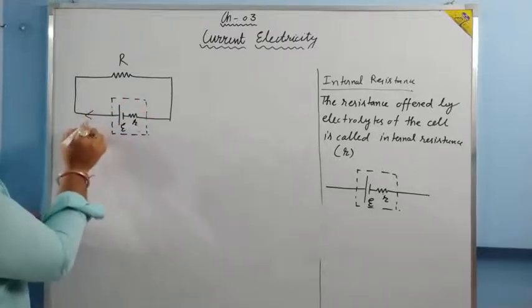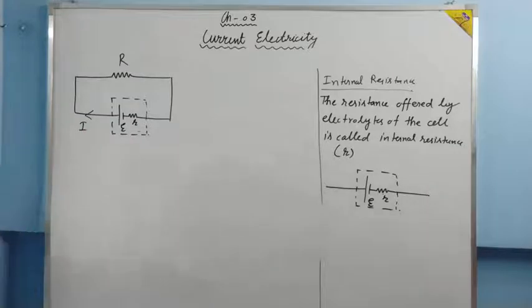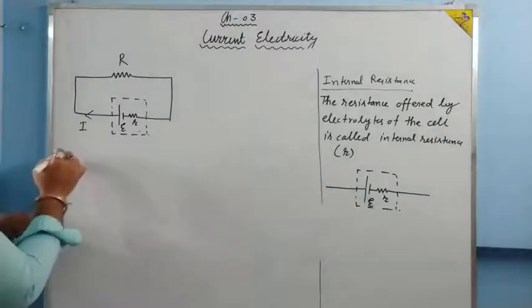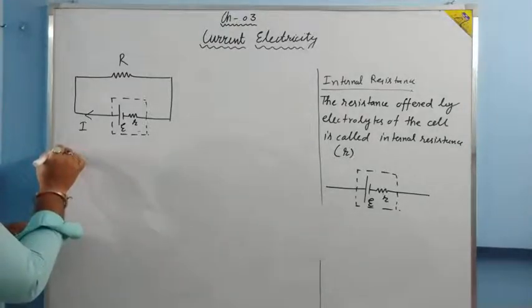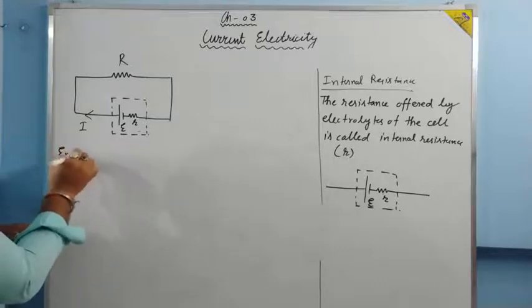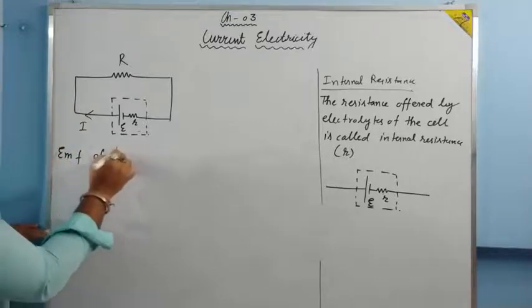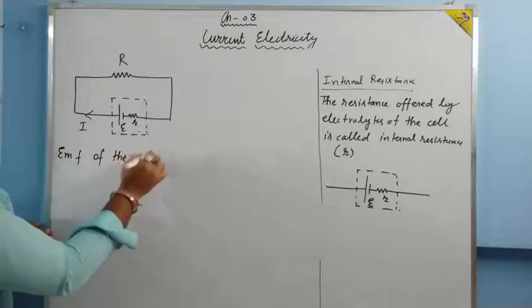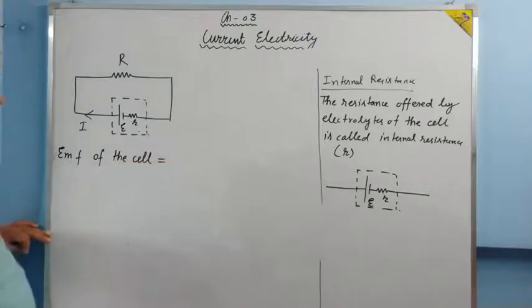Now suppose a current I is flowing through the circuit. EMF of the cell is equal to